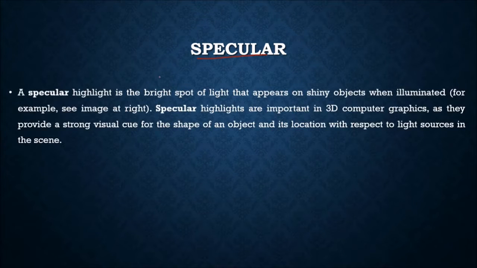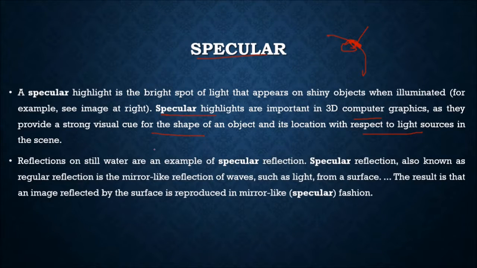What is specular? A specular highlight is the bright spot of light that appears on a shining object. You see a shininess on the object when illuminated. The specular highlights are important in 3D computer graphics as they provide a strong visual cue for the shape of the object and its location with respect to the light source in the scene. So reflections on still water are an example of specular reflection.